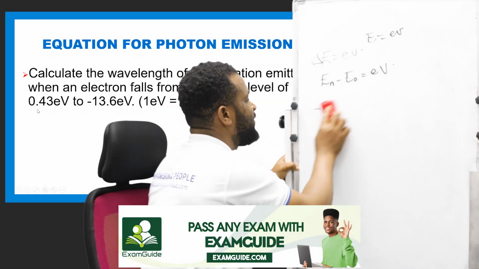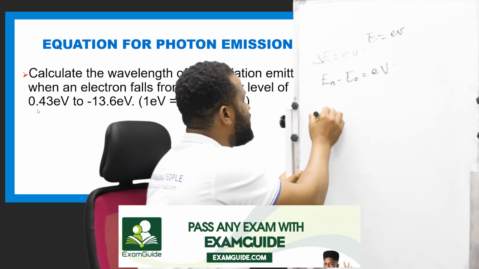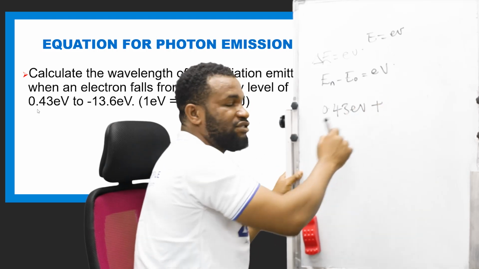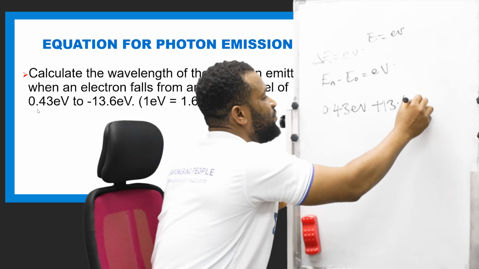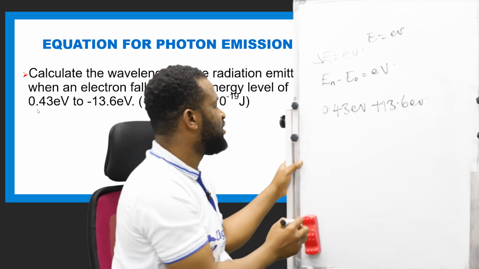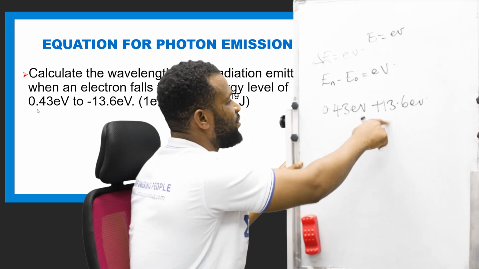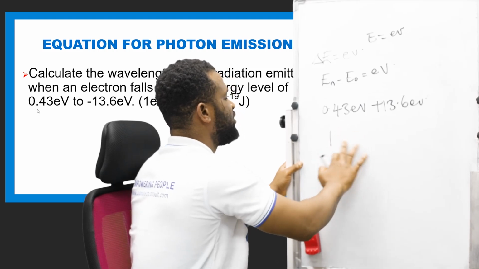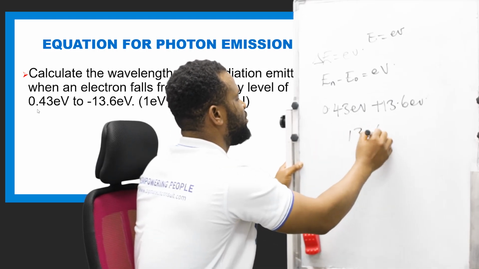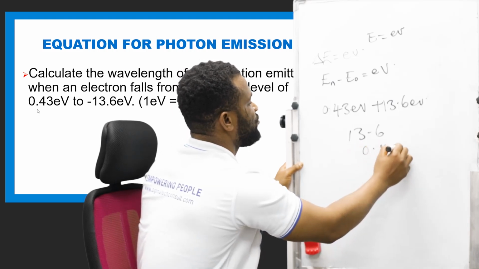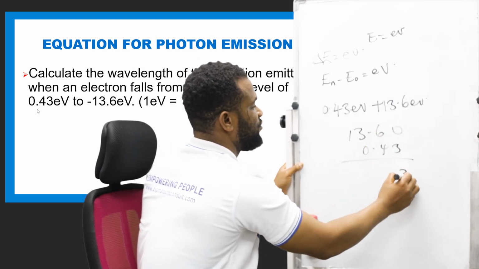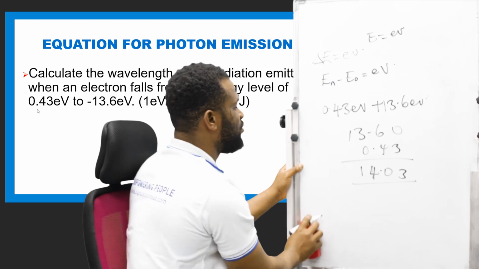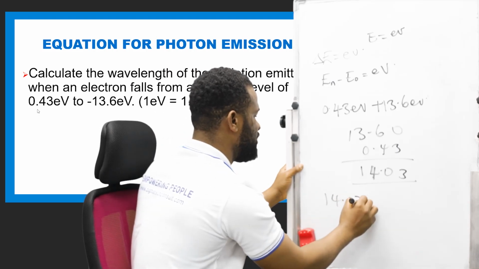So what I would say is 0.43 eV plus, remember minus is going to be plus 13.6 eV. Therefore, I now know that this is going to be 14, because when you have 13.6 and 0.43, this is going to be 14.03 eV.